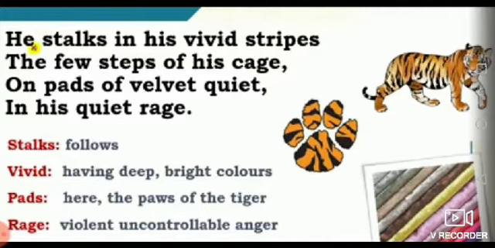One cannot hear his footsteps because he has very soft feet, like velvet, because of which there is no sound of the tiger's footsteps. The tiger tries to control his anger by quietly walking in the limited area of his cage. So he is angry because he is not free.